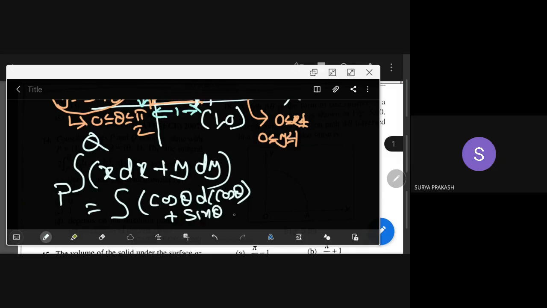A student asks: how did you get this x dx and y dy equation, sir? x dx plus y dy is not actually an equation, it is an integrand, that's all.